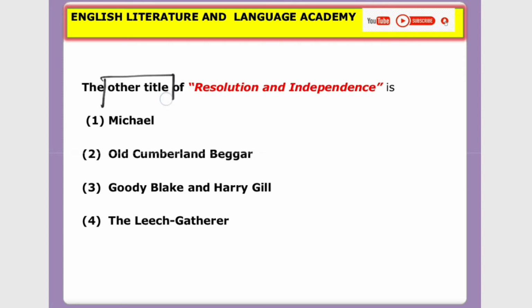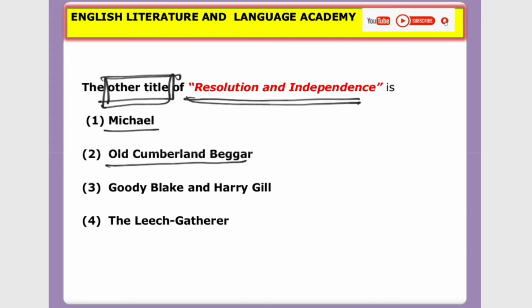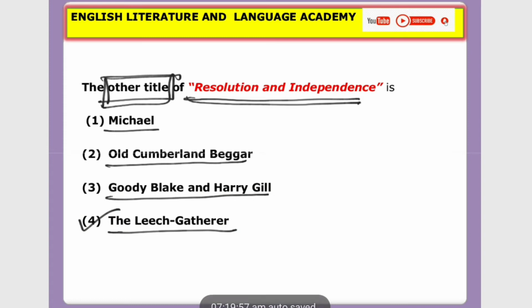Look at the subtitle, you can call it the other title or the other name of a poem. Here the question is: the other title of the poem Resolution and Independence is? Let's see what options are given here. Michael, Old Cumberland Beggar, Goody Blake and Harry Gill, the Leech Gatherer. So the answer is the Leech Gatherer. That is the subtitle of the poem Resolution and Independence.